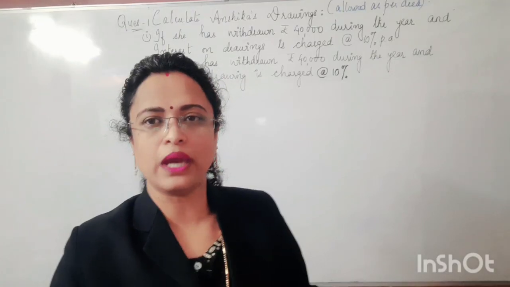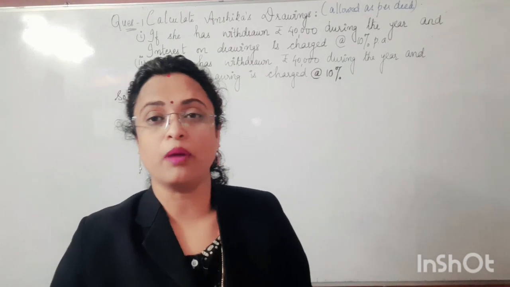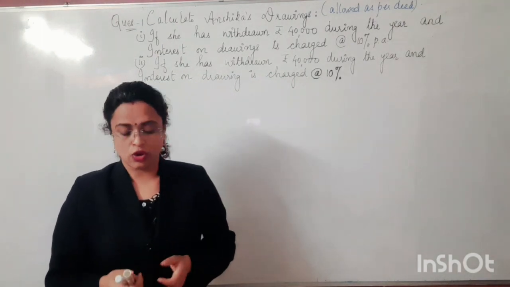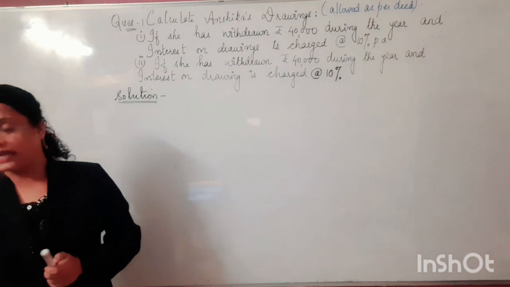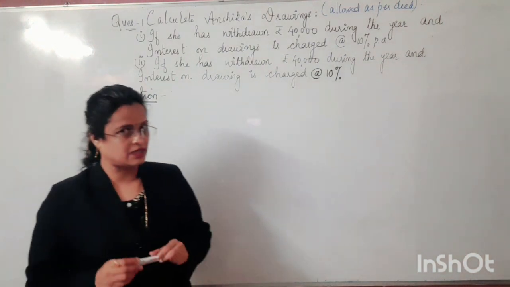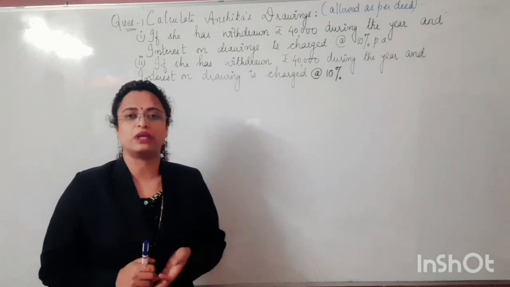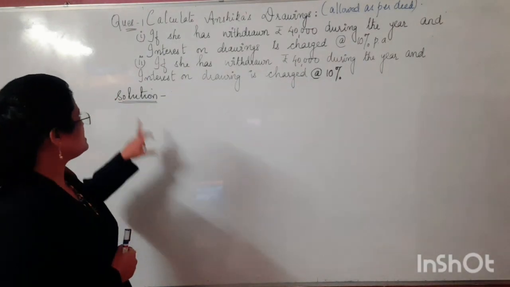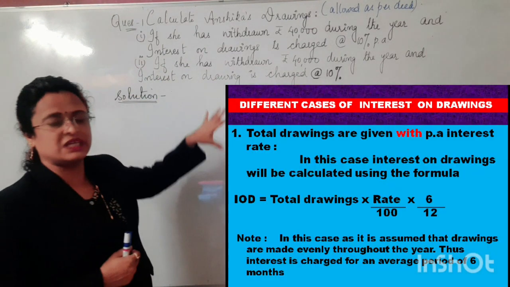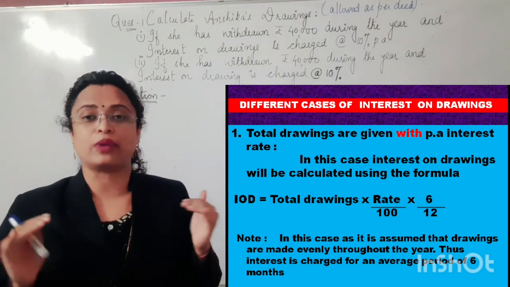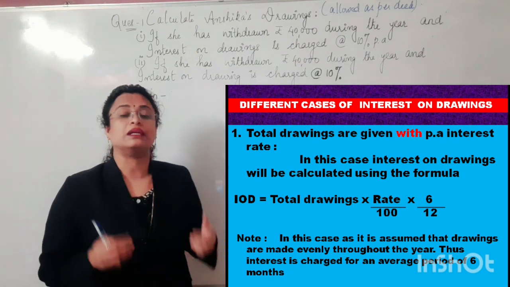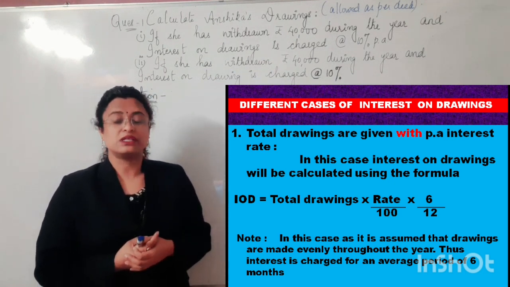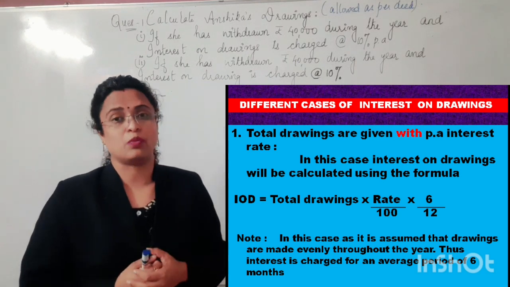Dear students, now we are going to discuss a practical problem based upon case number 1 and case number 2 relating to the interest on drawings. We have discussed what case number 1 is and what case number 2 is. Let us discuss a numerical question based upon them. Then we will be dealing with the further cases. As per case number 1, when the total drawings and the rate of the drawings have been given, that means the deed permits charging interest on drawings. So in such a situation, what is to be done? This is the case number 1 which we discussed.